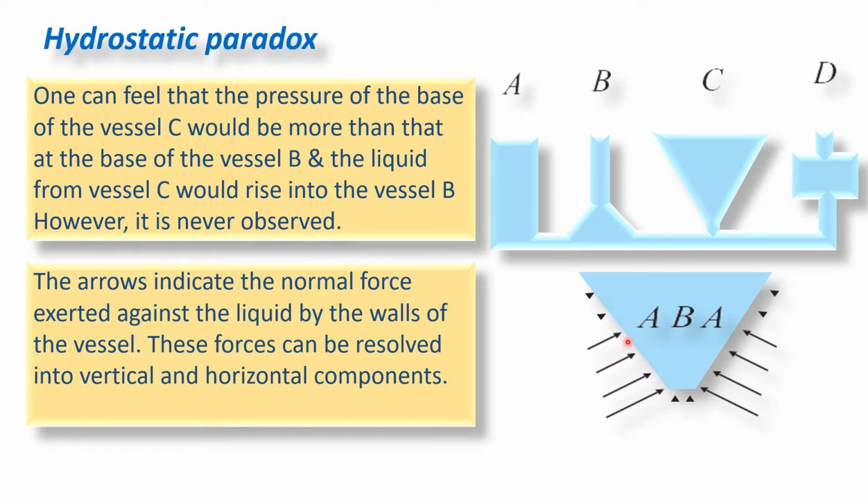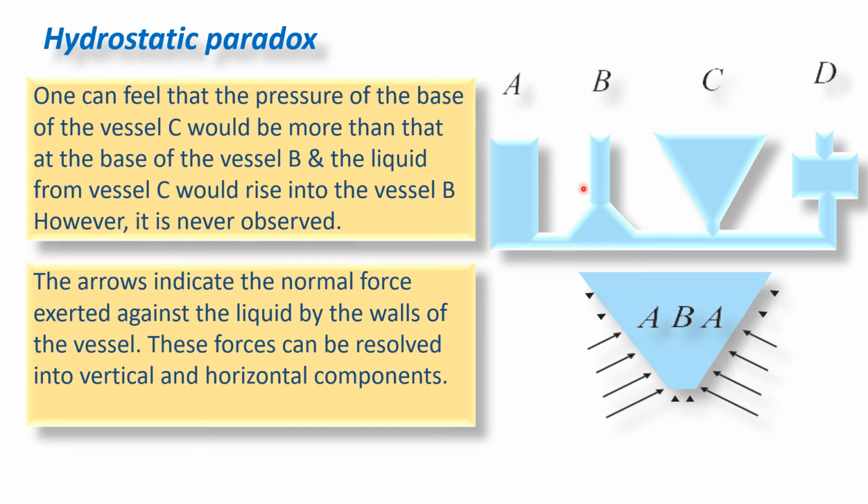Now these forces can be resolved into two components, horizontal and vertical. Now horizontal components are acting exactly opposite to each other and equal in magnitude, so they cancel each other. But the vertical components are in the same direction and therefore they get added to each other. So in this case they are acting in the upward direction and therefore they give a net force in the upward direction.